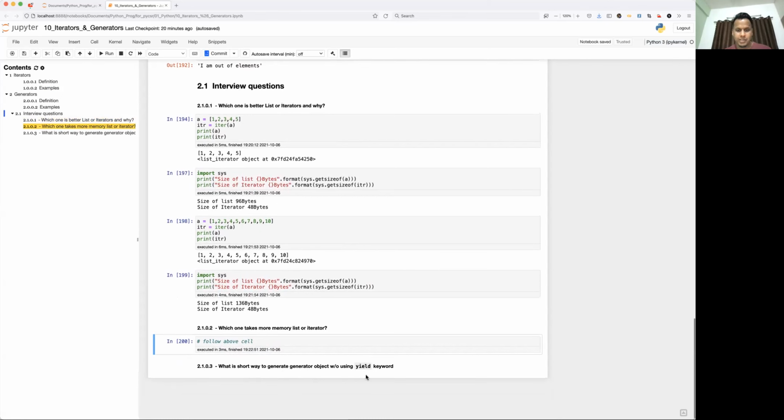Okay, what is the short way to generate a generator object without using the yield keyword? We have something called comprehension. I'm going to talk more about it in the list and dictionary comprehension video. But here we have something called generator comprehension. If you use small brackets and just one for syntax here, it is going to generate the generator object. So what will be the syntax here? Let me write the syntax.